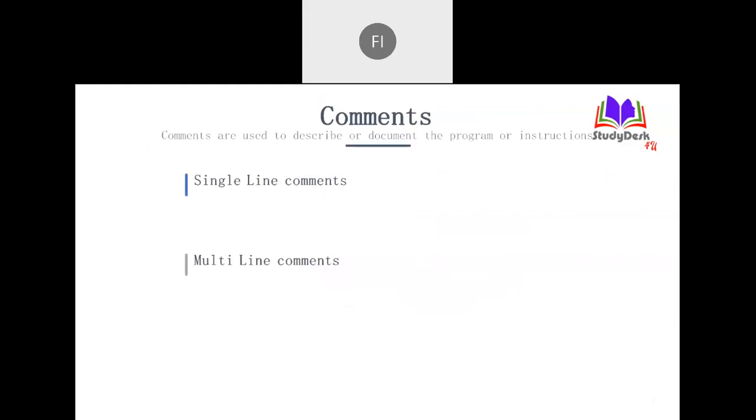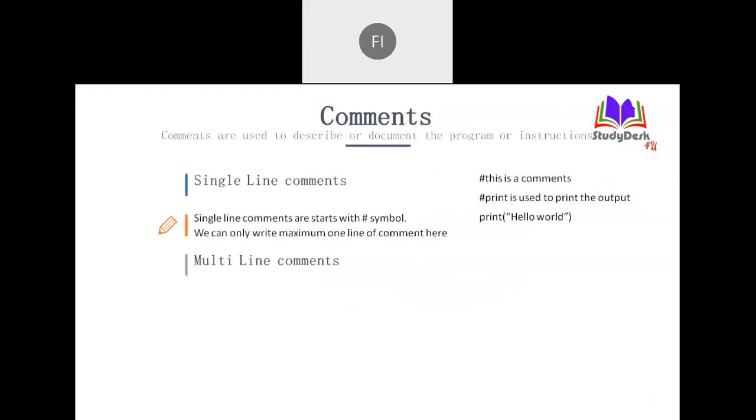So the next topic will be comments. This was already explained in the first class. Comments are nothing but descriptions, readable comments. They are extra lines of description for the code we have written. It is not actually part of the code.